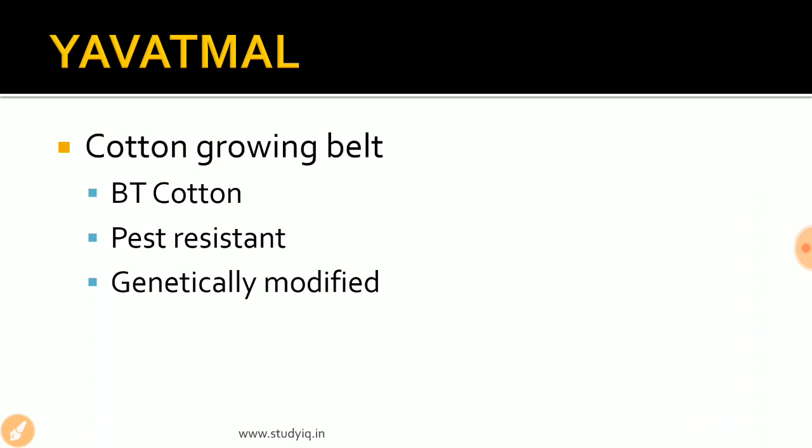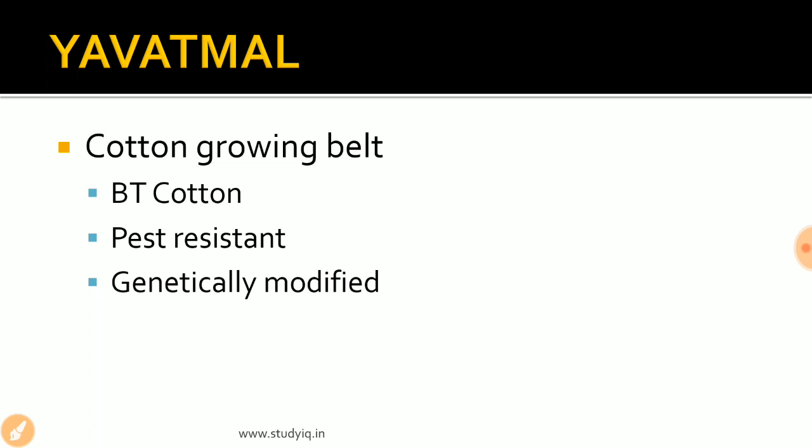Earlier, cotton was grown here, and farmers used pesticides to kill the pest. Cotton is a crop that is really vulnerable to insects and pests. When the farmers saw that the crop was getting really vulnerable to pest attack, some sort of scientific innovation took place, and as a result the scientists in India came up with BT cotton.